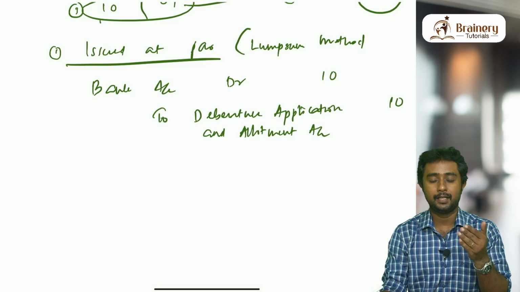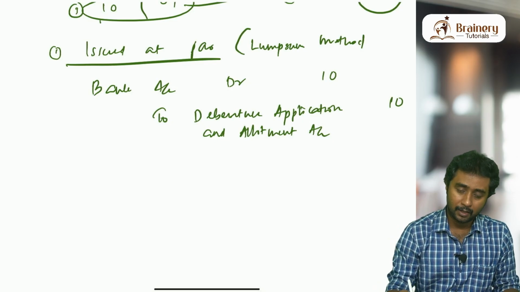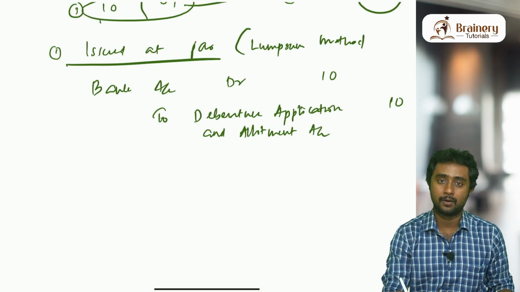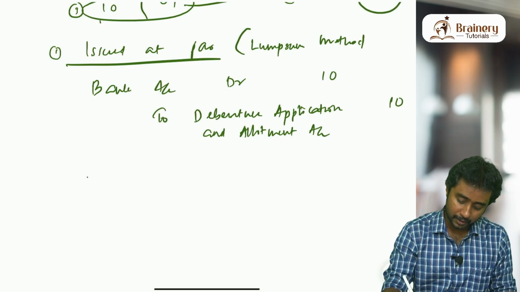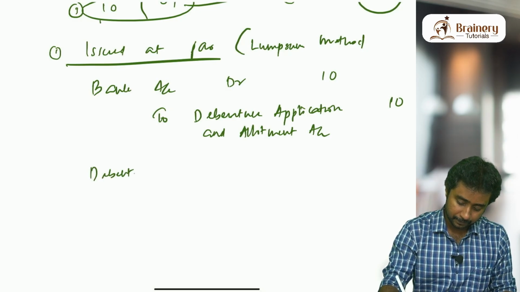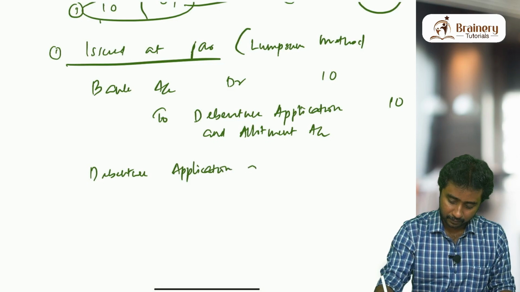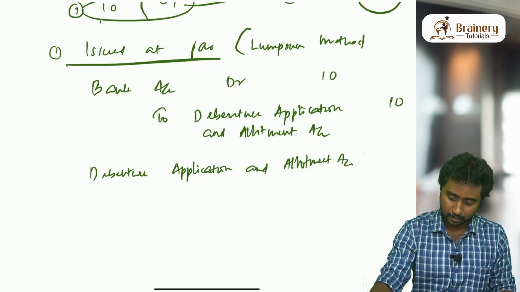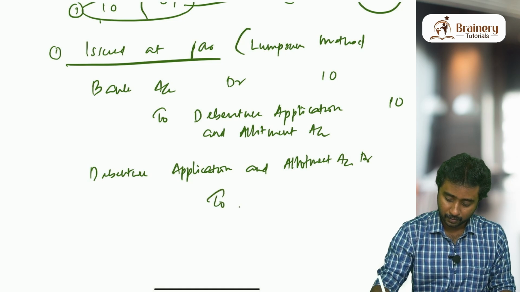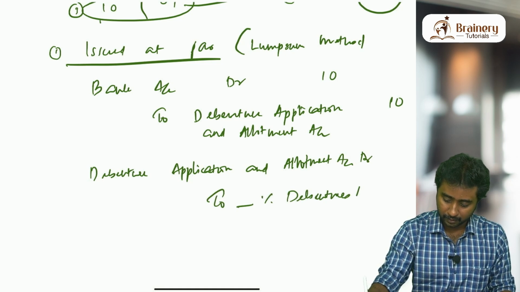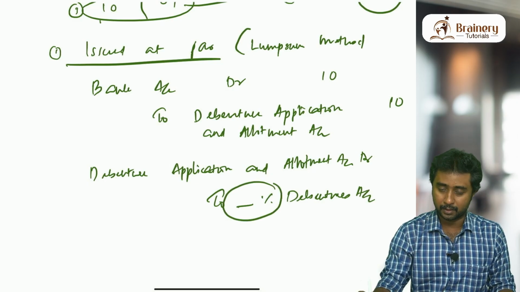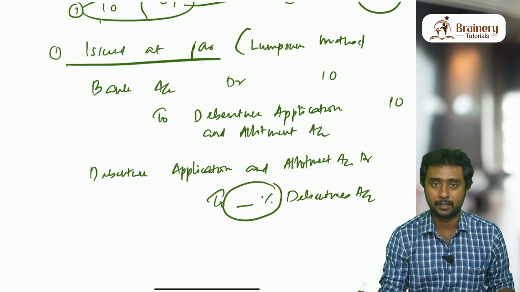The money that is collected from debentures, we are transferring it to another account that is called debentures account. So we will be writing like this: debenture application and allotment account debit to debentures account. Now you must be wondering, what is this dash and percentage that I wrote?